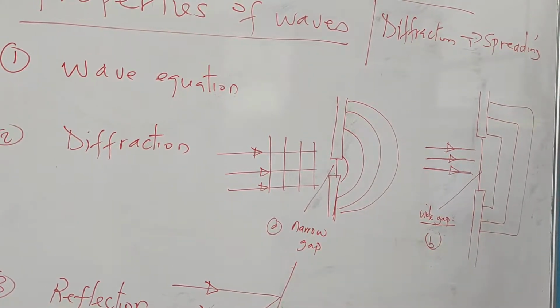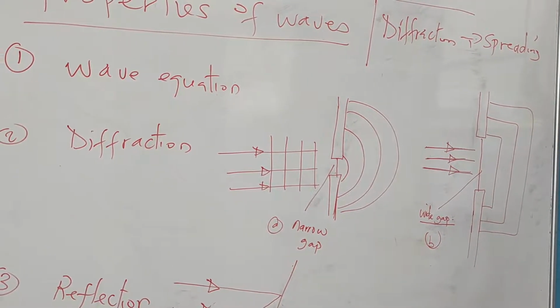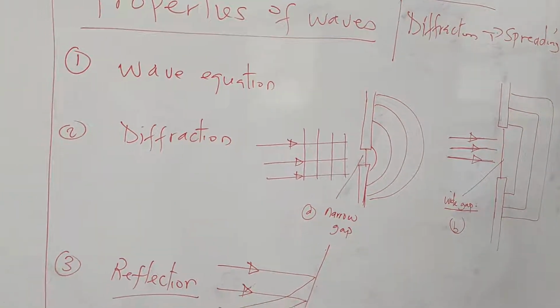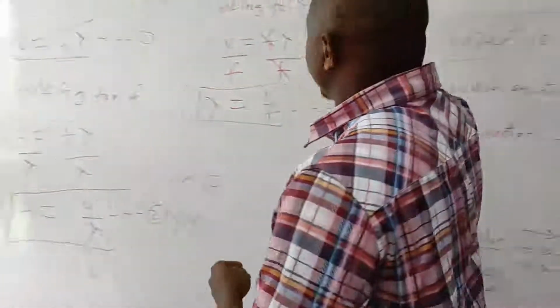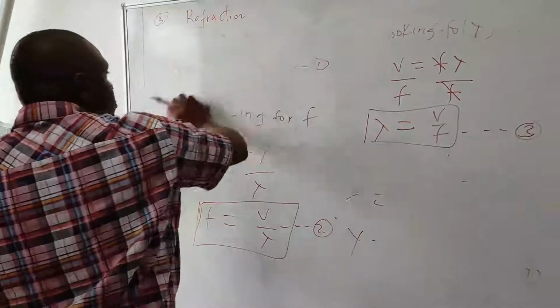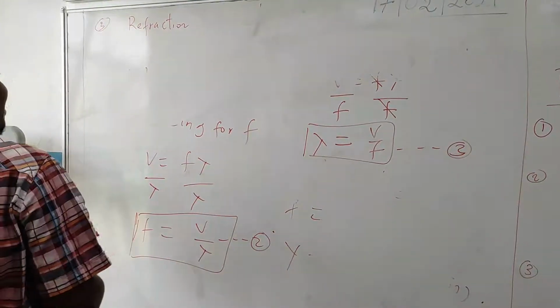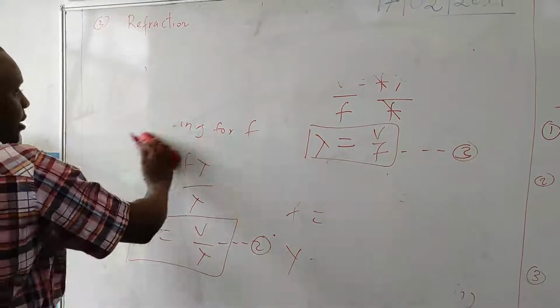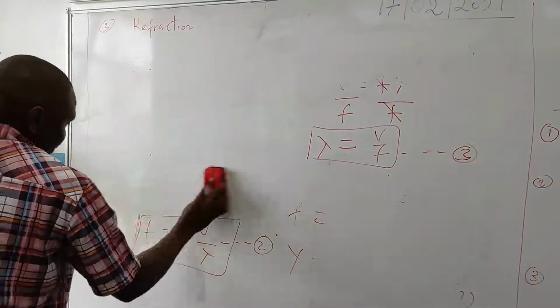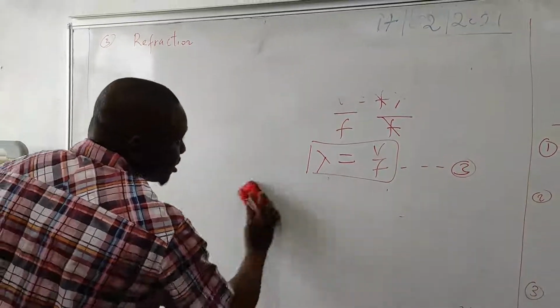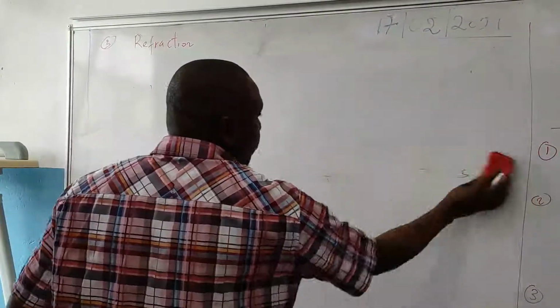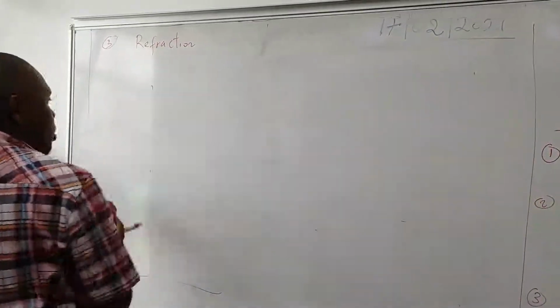The third property of wave is refraction. When we talk of refraction, we simply mean the change in velocity of a wave as it passes from one medium to another.